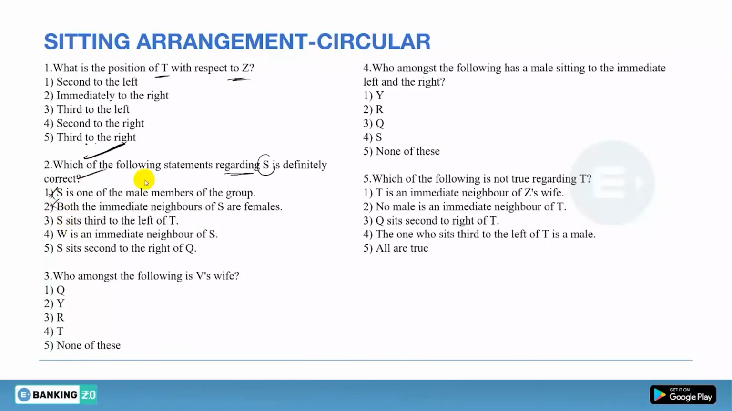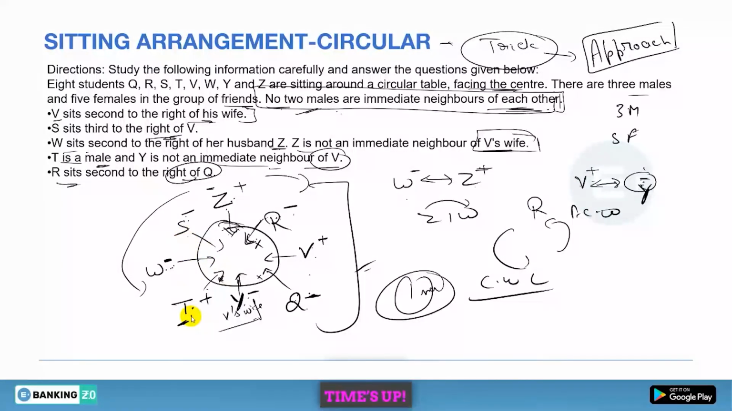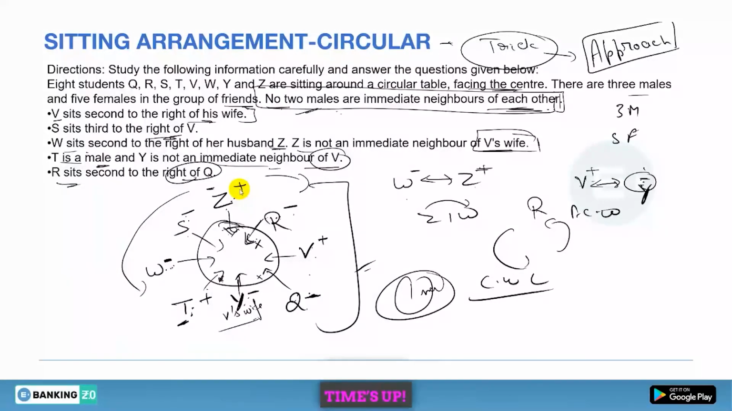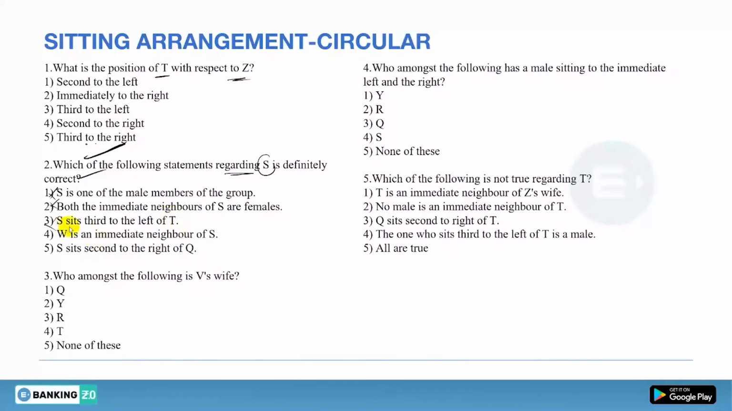Now, S is third to the left of T. Now S is here and T is here. So S is second to the left of T, but they are saying third. So this is also wrong. W is an immediate neighbor of S. Yes, W is an immediate neighbor of S. So this will be the right option. That's it. Done.